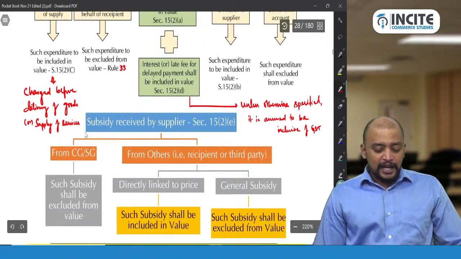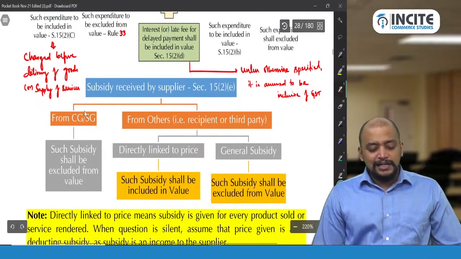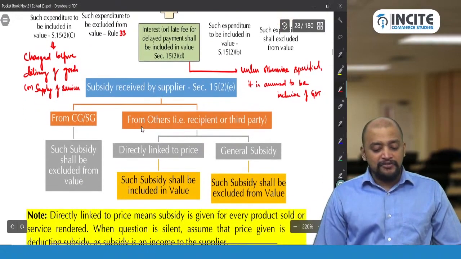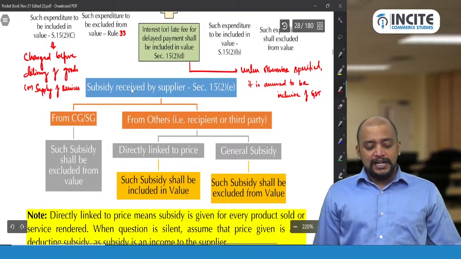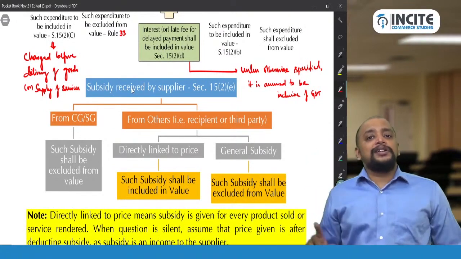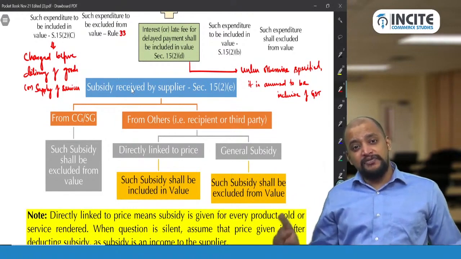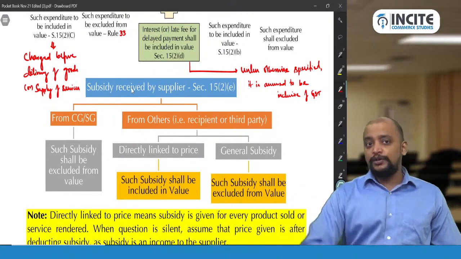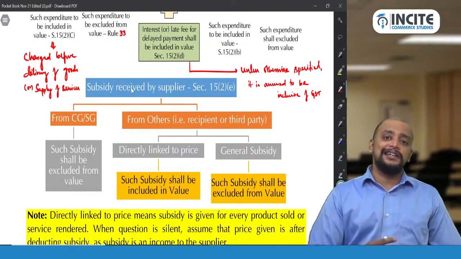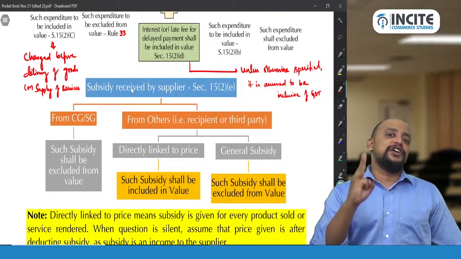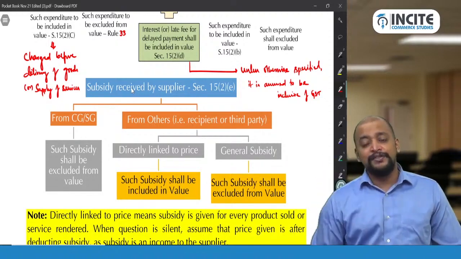Okay. And subsidy received by the supplier. So 15(2)(d) we completed. Then 15(2)(e), subsidy received by supplier. So 15(2)(a), any taxes, duties and cess by whatever name called other than GST. 15(2)(b), any amount that the supplier is liable to be paid but which is paid by the recipient should be included in the value. 15(2)(c), any incidental expenses or other expenses charged by the supplier to the recipient before delivery of goods or supply of services should be included in the value.